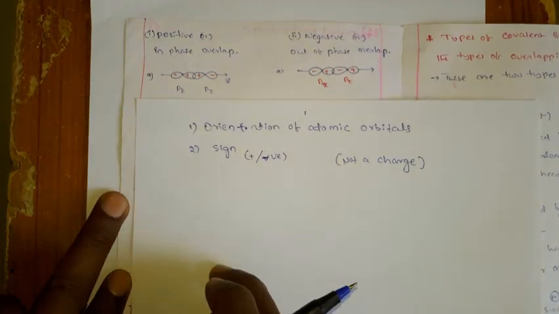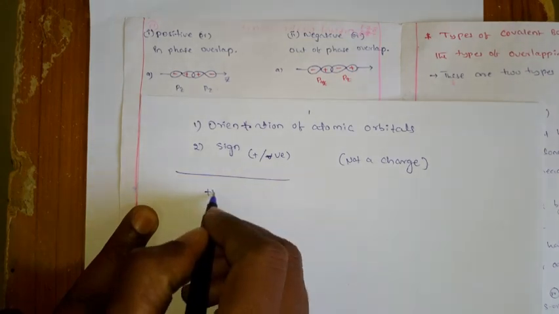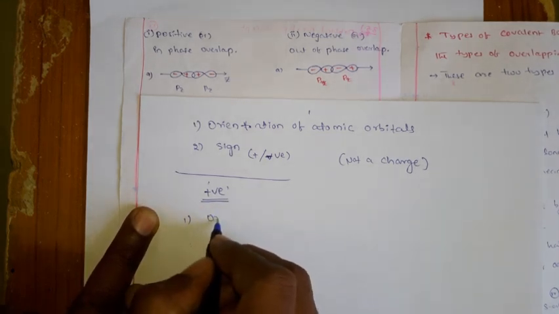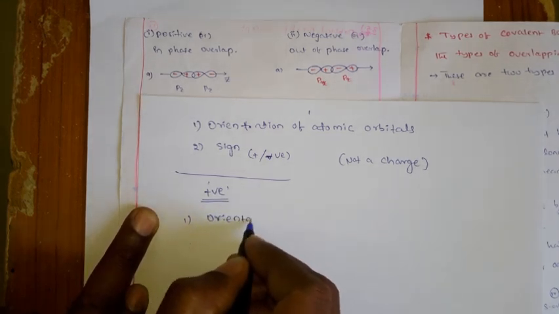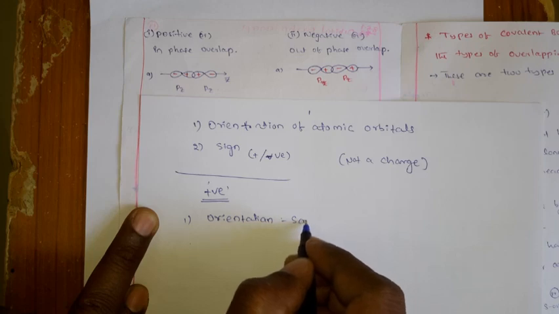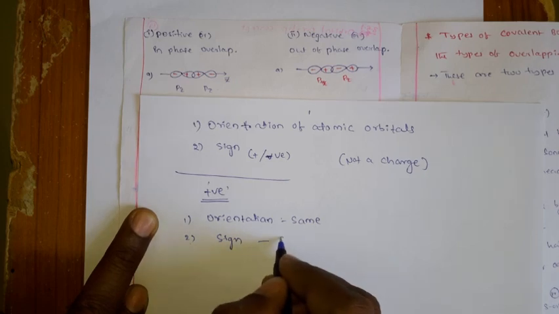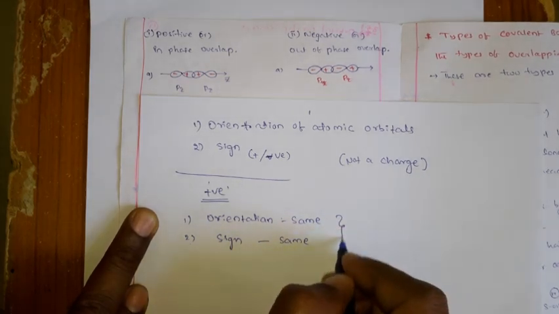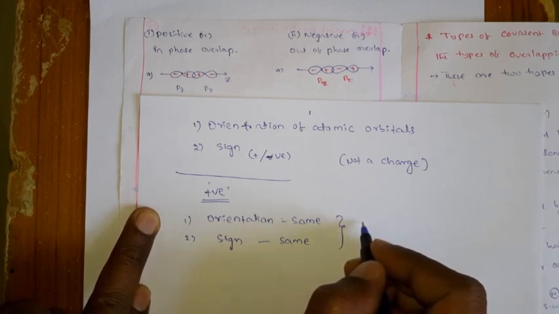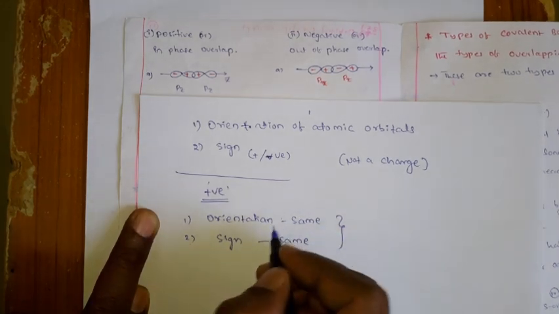So come to the positive overlapping. What is the positive overlapping? In the positive overlapping, how should the orientation be? The orientation should be the same. And the next one is the sign, and the sign is also the same. So when any two atomic orbitals are overlapping, if they have the same orientation and the same sign, then that kind of overlap we call a positive overlapping.